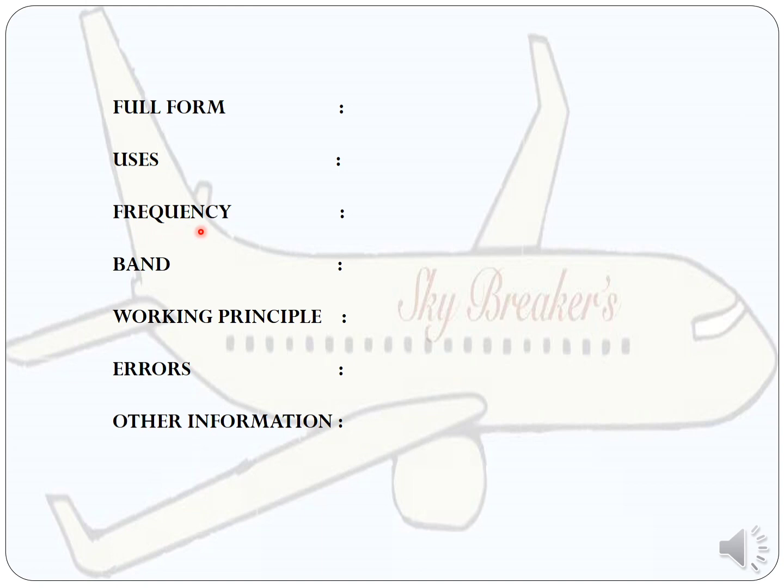What is the frequency the VOR works under? Next the band, that is the frequency spectrum band. Then you can tell the working principle of the VOR. Next are errors, the different types of error in VORs that you can mention. Then any other information, such as the emission designator, you can mention. So if you tell in this format he will be happy, and as well it's very easy to remember.